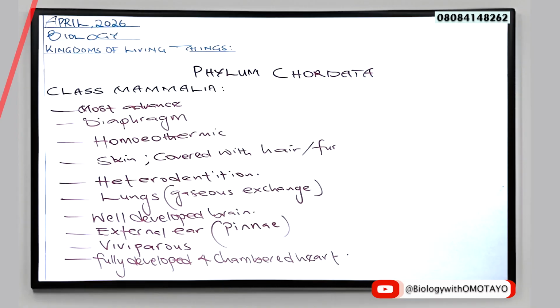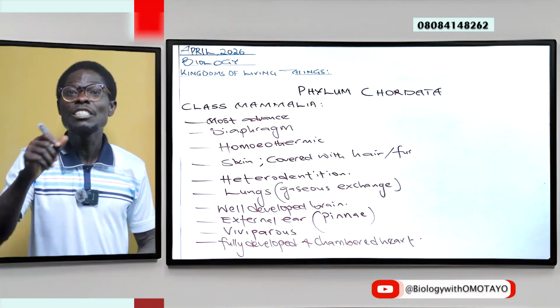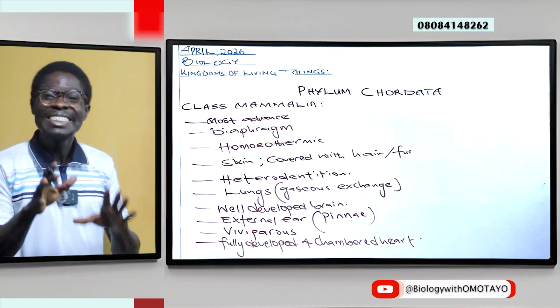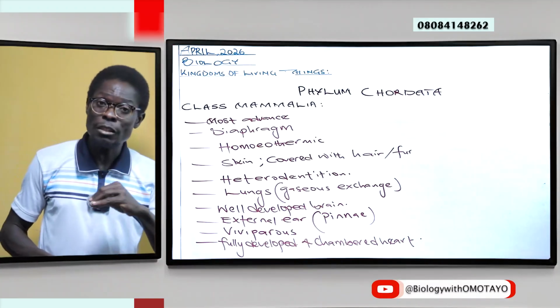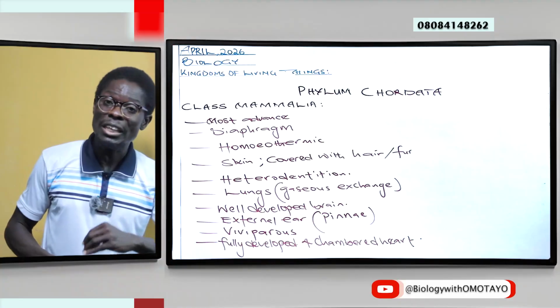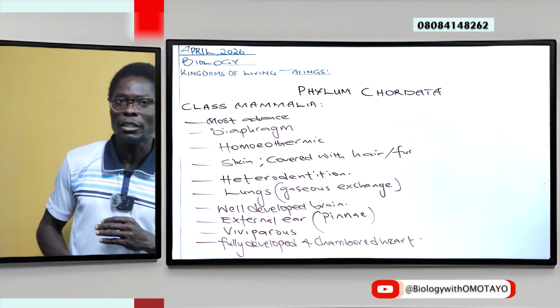So there is a mixture of oxygenated and deoxygenated blood. However, in mammalia, you have a four-chambered heart that is well differentiated and divided, and there is no mixing of oxygenated and deoxygenated blood. Details will be looked at when we consider biological systems, and the circulatory system will be treated as a topic.